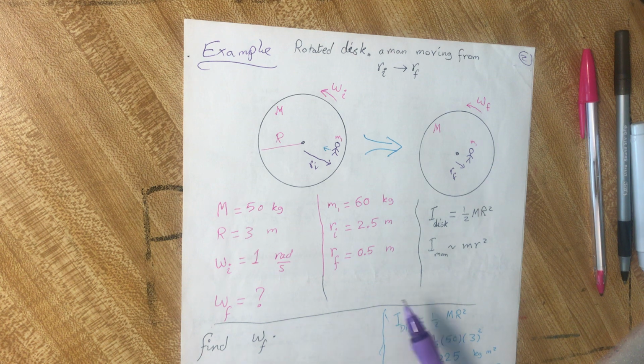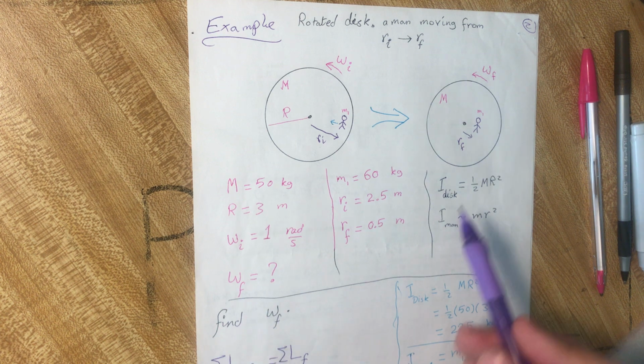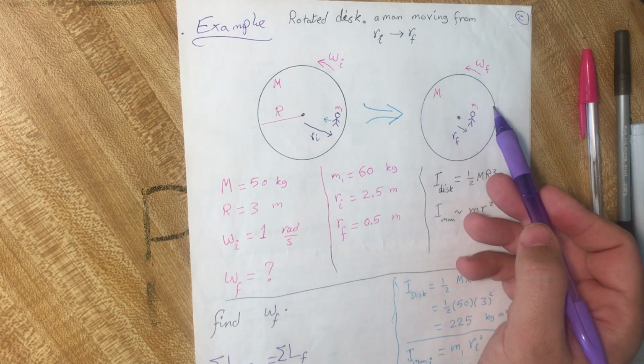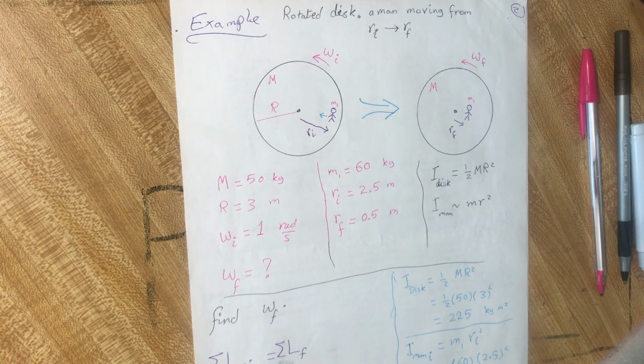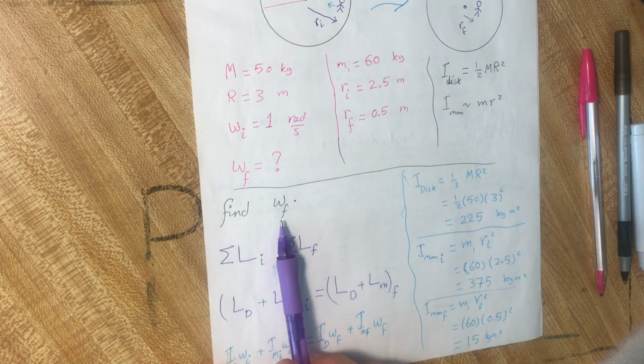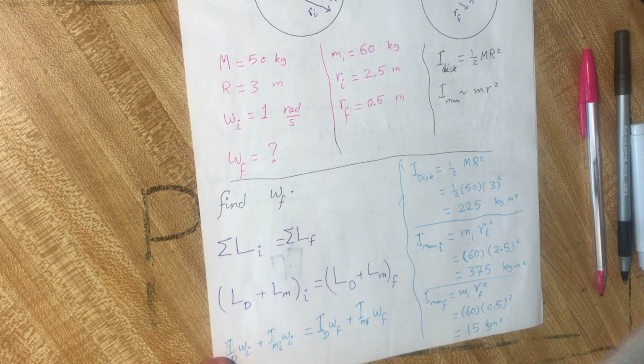What is the final angular velocity? Will this system rotate faster or slower than before? We will see that. We need to find omega final.